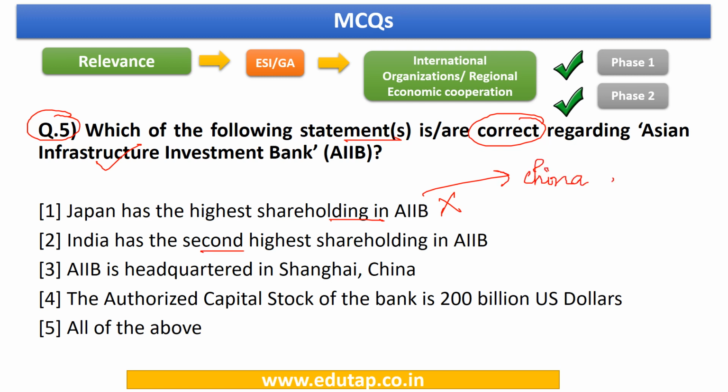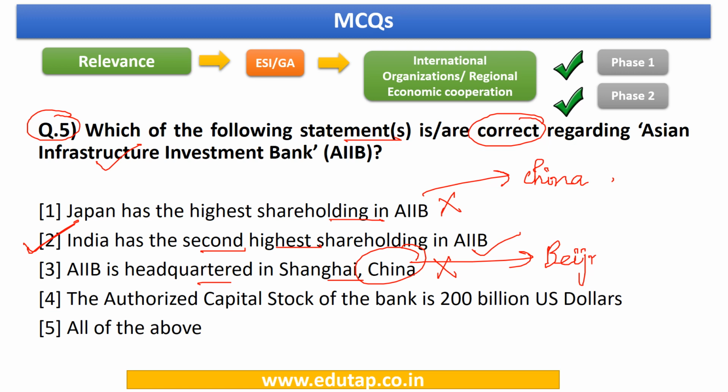Next, India has the second highest shareholding in this particular bank. Yes, this statement is correct. So this becomes our correct answer. AIIB is headquartered in Shanghai, China. This statement is incorrect because though it is headquartered in China, it is headquartered in Beijing.